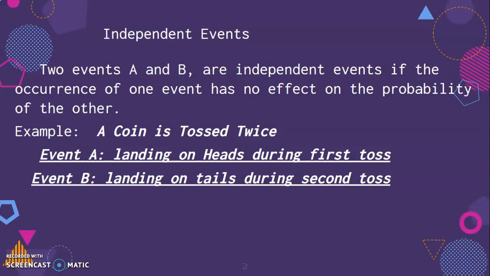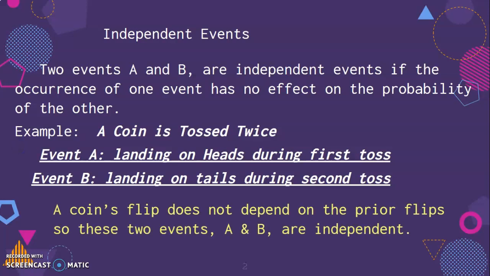If it's a fair coin, meaning an equal chance for heads and equal chance for tails, there really is no influence on that second toss, whether you got heads or tails on the first toss, despite what you may feel or think. In mathematics, those are considered independent events because the second flip does not depend on the first flip.